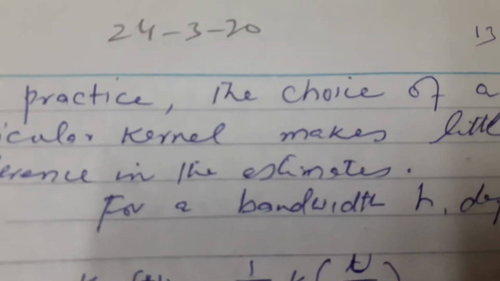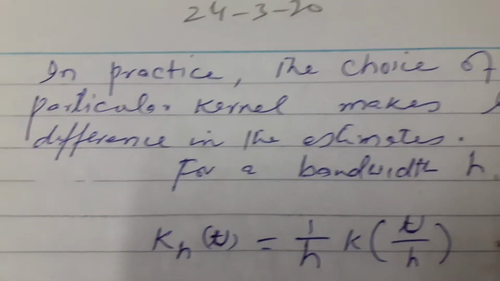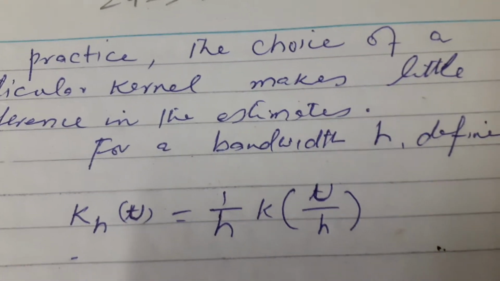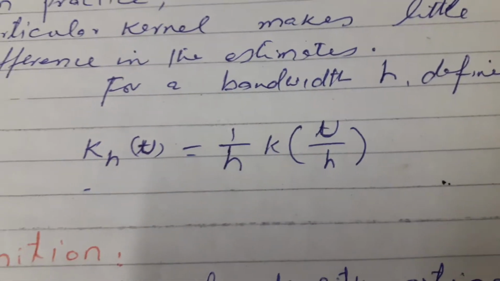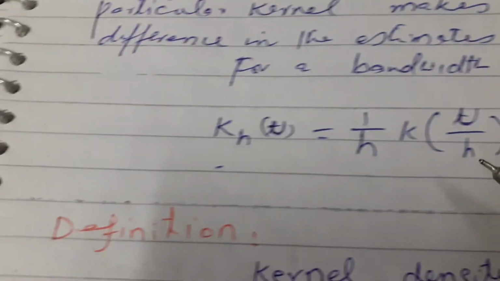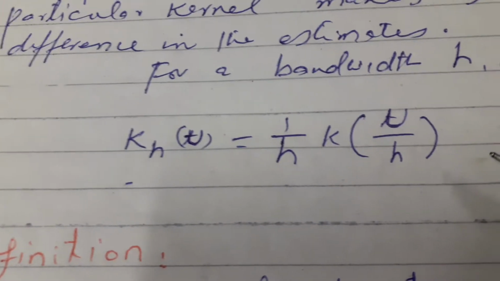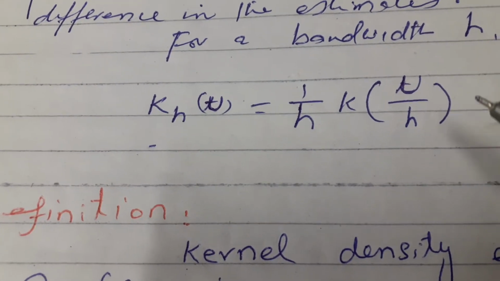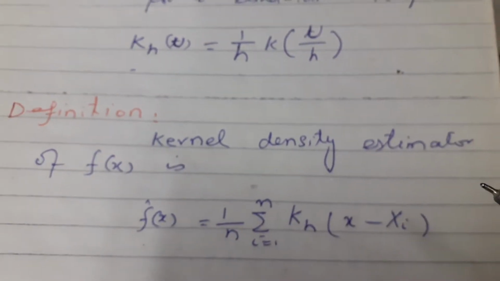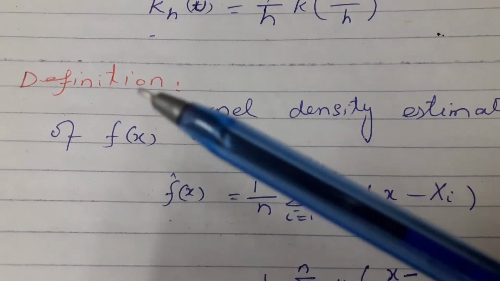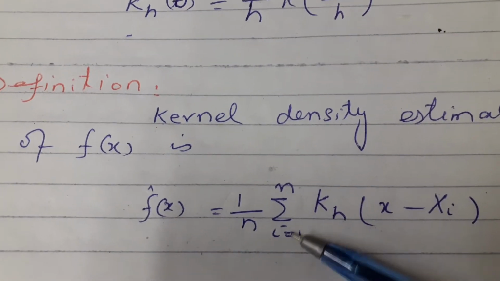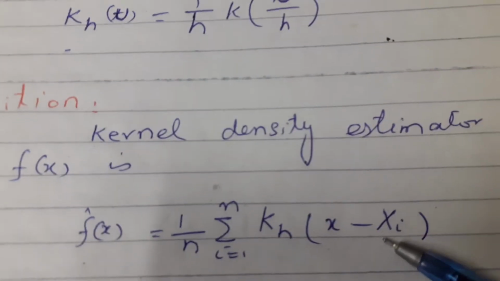In practice, the choice of a particular kernel makes little difference in the estimate. For bandwidth h, define K_h(t) = 1/h K(t/h). Definition: the kernel density estimator of f(x) is f hat of x = 1/n summation i = 1 to n K_h(x - xi).